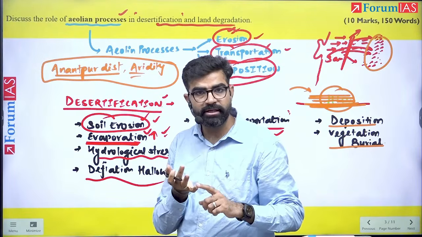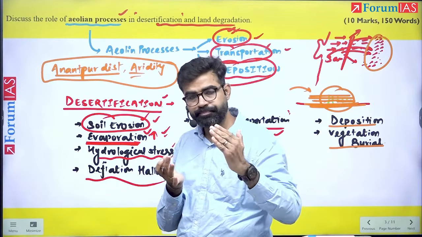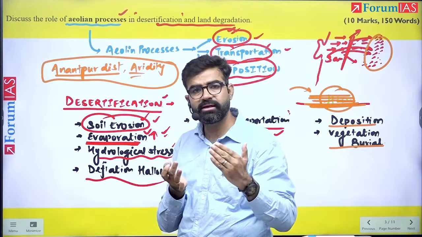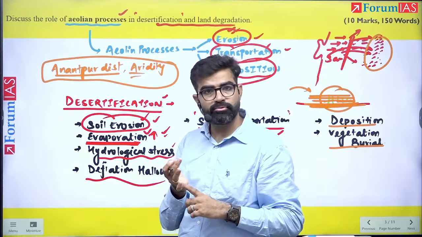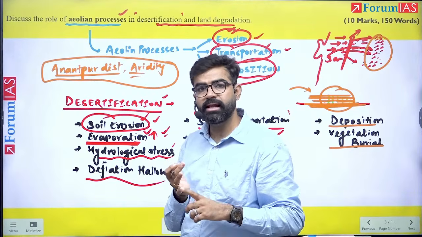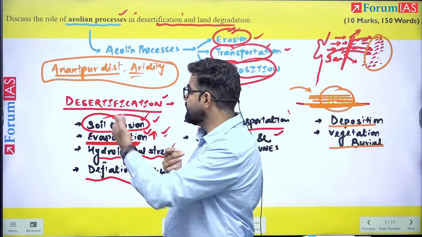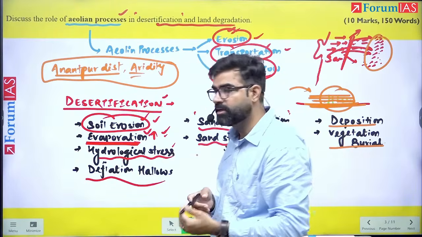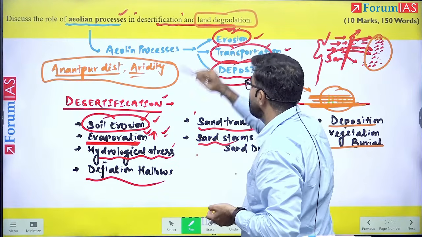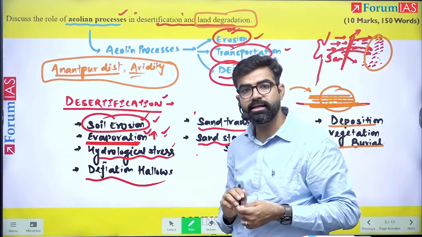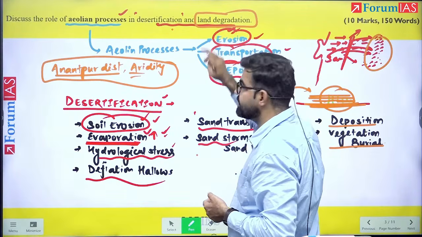And here, how this desertification or land degradation is going on. Number one, lack of rainfall. Number two, aeolian processes, where sand is being transported from dry areas. Because of this, the rate of evaporation has increased and the soil has lost its nutrients also. Okay. So that is how the process is going on in Anantapur. The second part is land degradation, after how aeolian processes can lead to the desertification we have discussed.